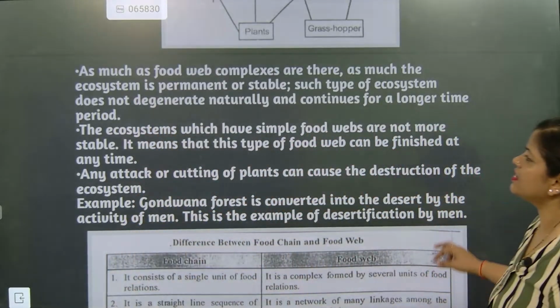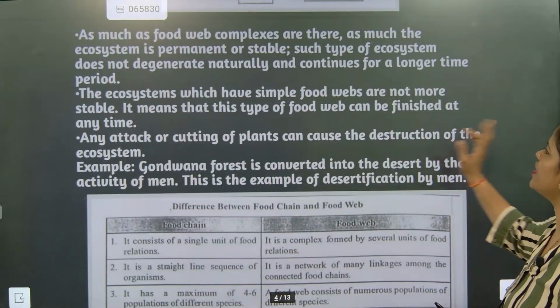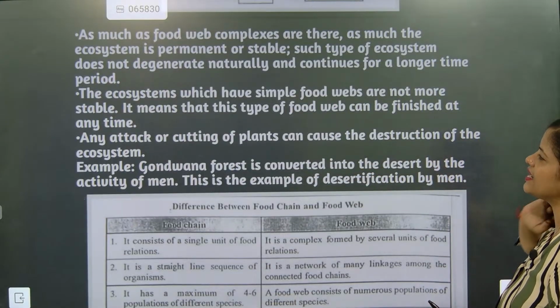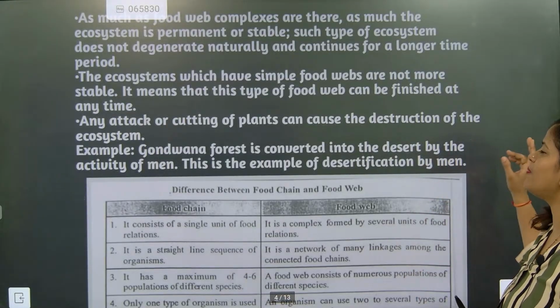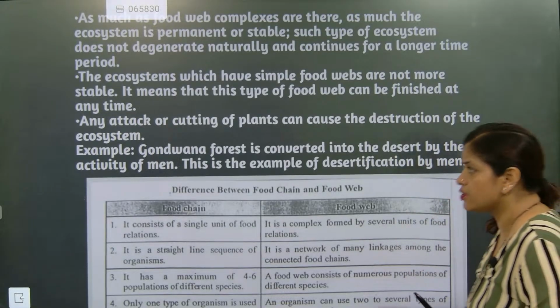Now, the ecosystems which have a simple food web are not more stable. It means that this type of food web can be finished at any time. Any attack or cutting of plants can cause the destruction of the ecosystem. Yes.